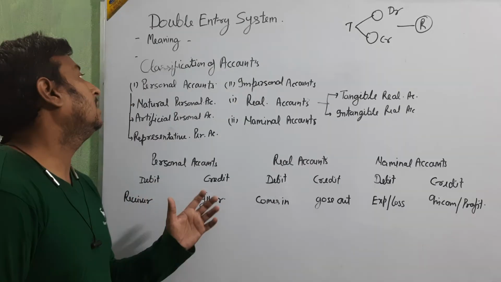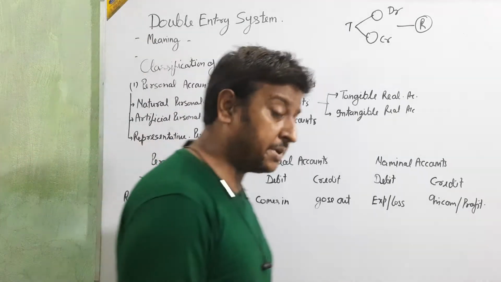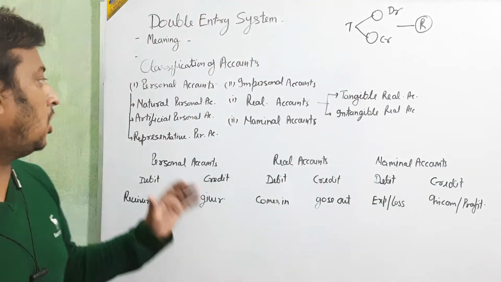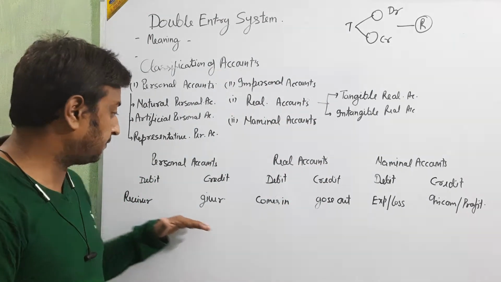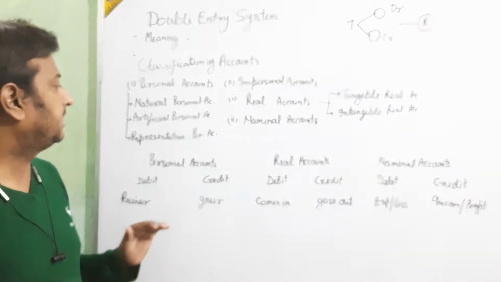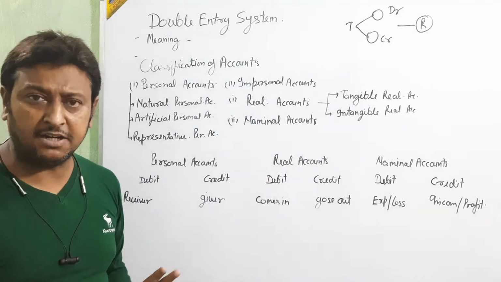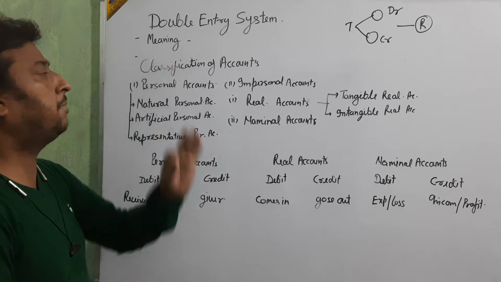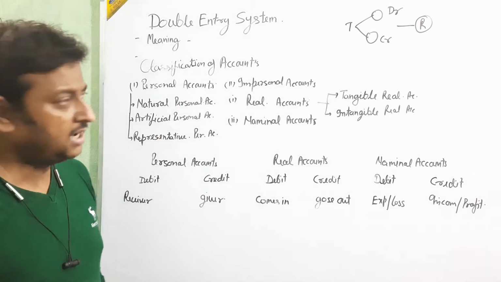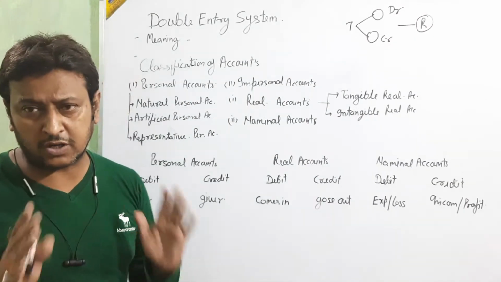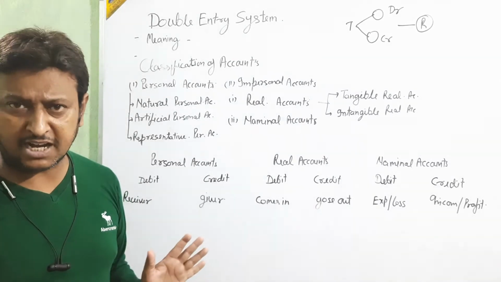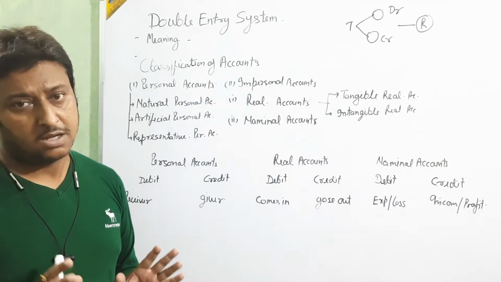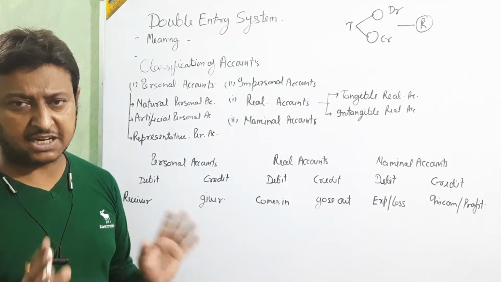Now we are going for the classification of accounts, because this double entry system is working on different accounts with their different rules, beta. Okay, the different accounts with different rules. On the basis of these rules, this double entry system will work. Okay, beta, double entry system in the theory part is okay. No problem about the double entry system. Okay, clear? Double entry system is clear, beta.